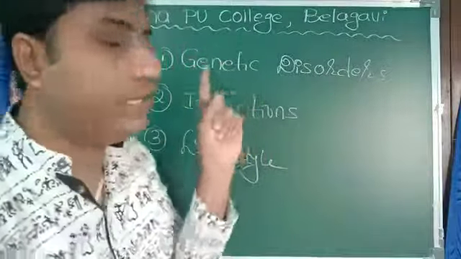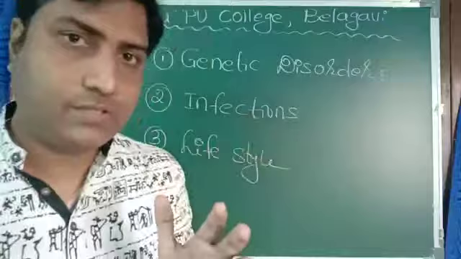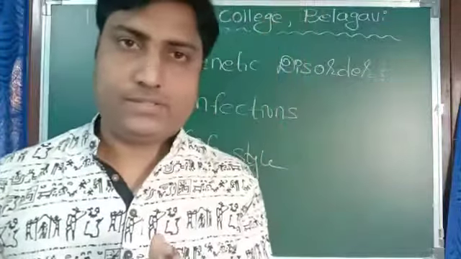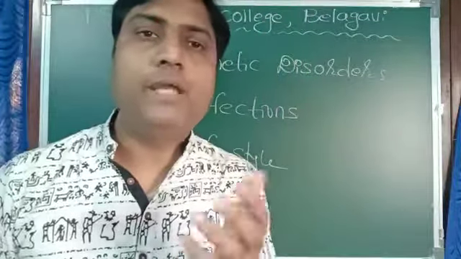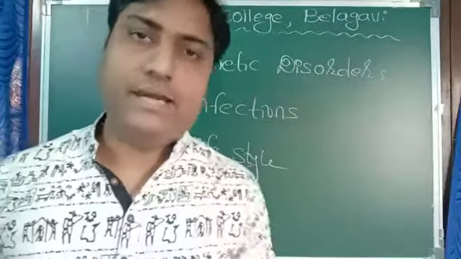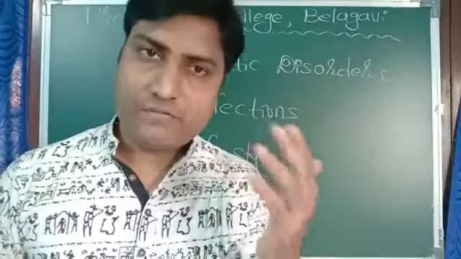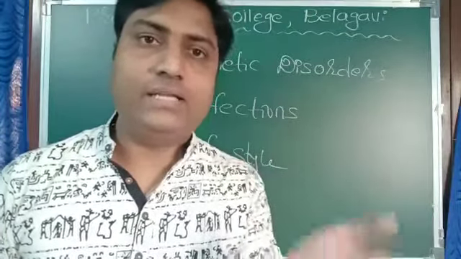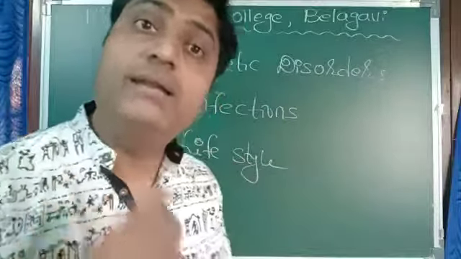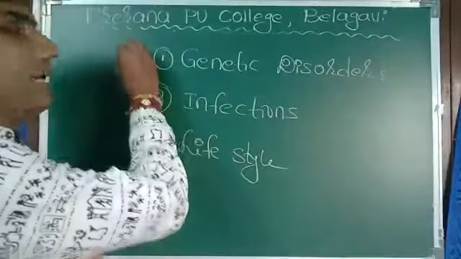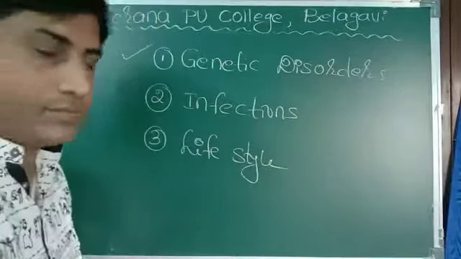First of all, genetic disorders. Some of the diseases we get from our parents. It is called a genetic disorder, maybe hemophilia or color blindness. If our parents are suffering from that, then definitely the disease will get transmitted to the next generation and we call it genetic disorders.